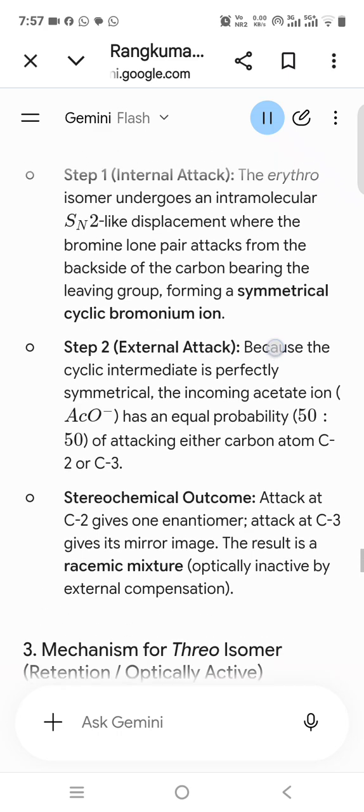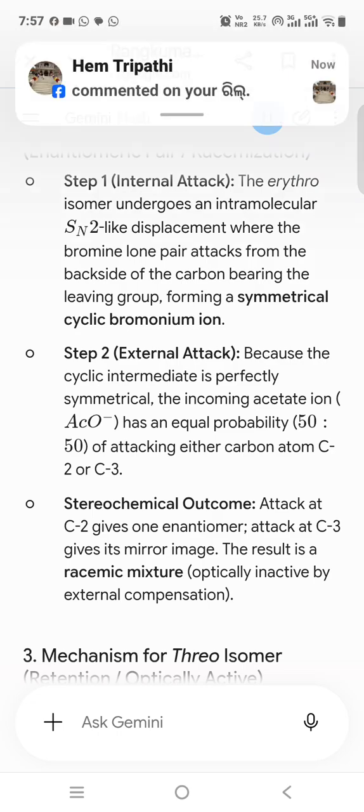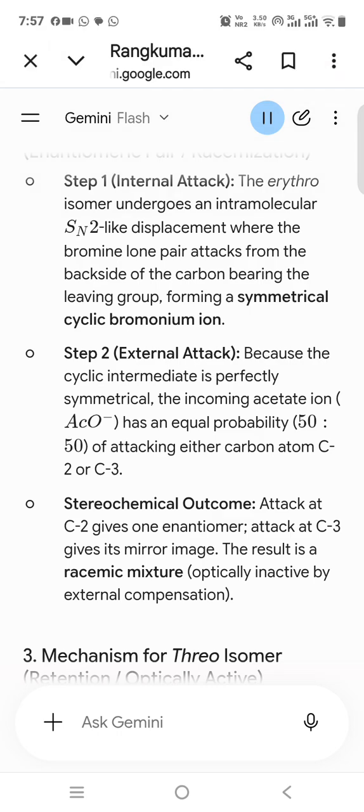The reaction of 3-bromobutan-2-ol with acetic acid involves neighboring group participation, NGP. The neighboring bromine atom acts as an internal nucleophile, displacing the leaving group, or interacting with the carbocation, to form a cyclic bromonium ion intermediate before the external acetate nucleophile, OAc, attacks. 6. Mechanism for erythro isomer, enantiomeric pair, racemization.